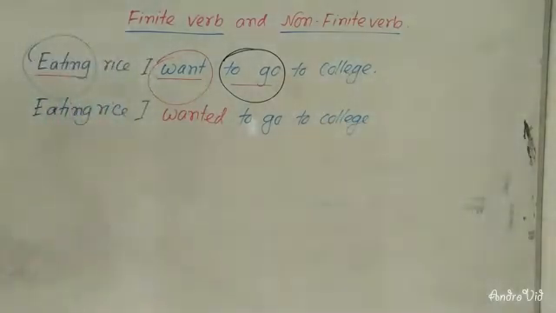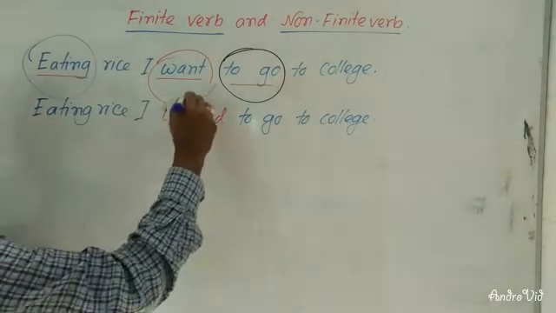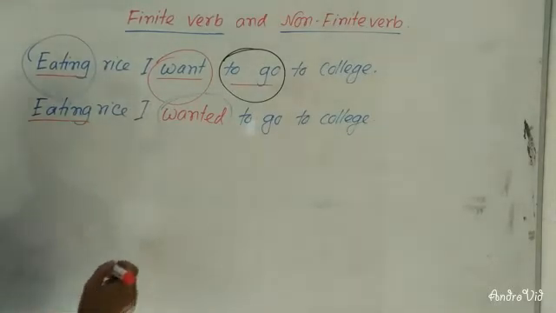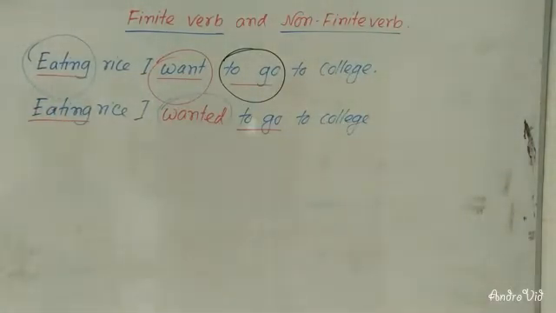Dear learners, here you can see that I have changed only want to wanted. I have not changed the other verbs. Eating remains the same. To go also remains the same.